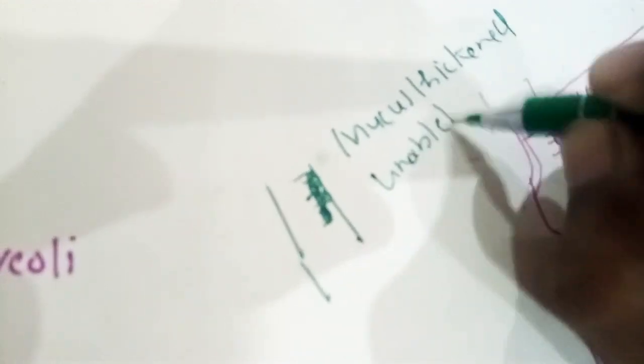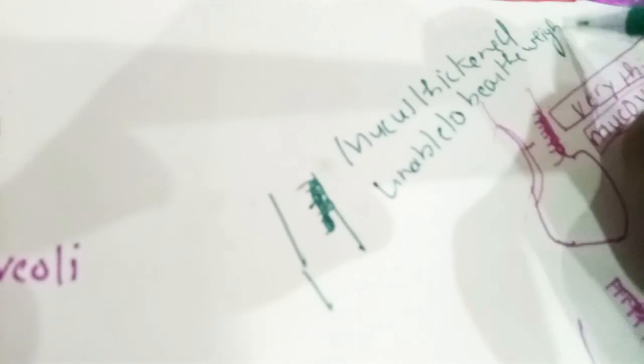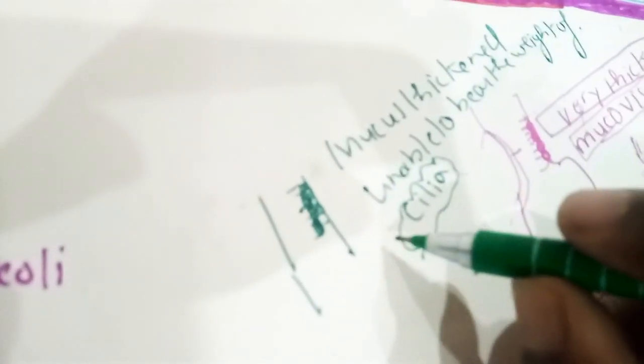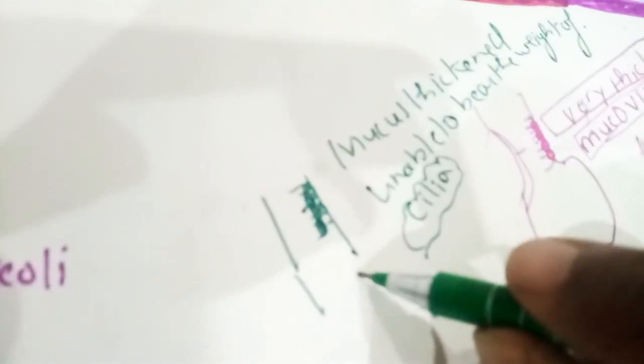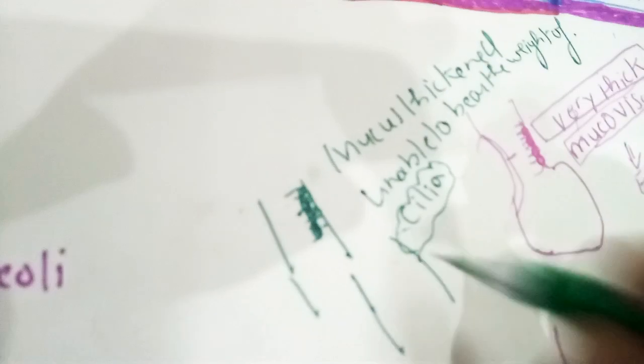Therefore the cilia is unable to bear the weight of the mucus, and will not move the mucus outside. The mucus will remain here, and due to the retained mucus, dilation will happen due to the infection, and elastin will be destroyed.